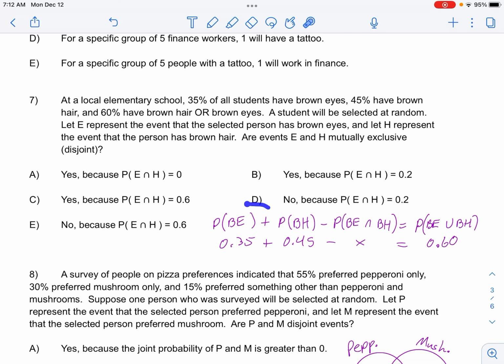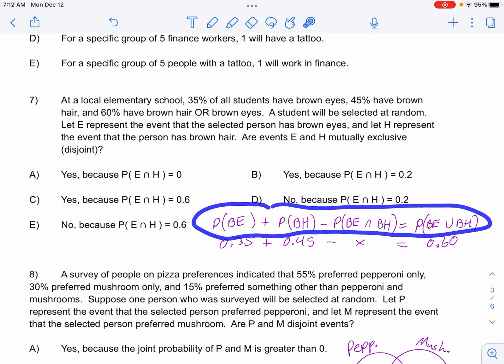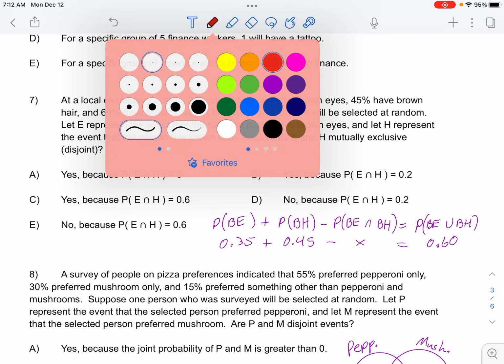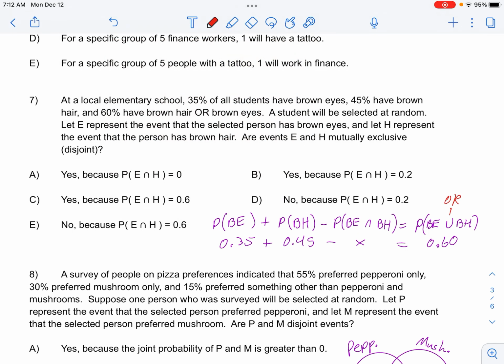And I tried to just go back to the formula we have. The probability of the OR is over here, equals the probability of A plus the probability of B minus the probability of the overlap. And it gives you the probability of BE, brown eyes, right here. Probability of brown hair, I called that BH, is 45%. We do not know if they overlap. That's the AND, which is essentially the question.